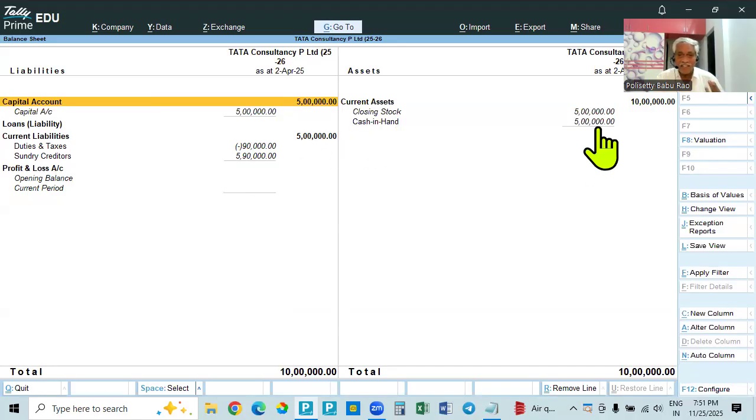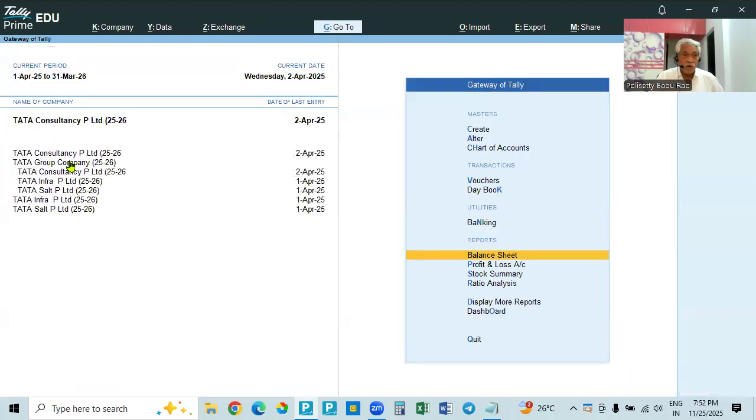So cash in hand 5 lakhs is there. And stock item, we have not sold anything. So stock item will be there as 5 lakhs, only taxable value. 90,000 is ITC, asset. So showing on the liability side, duties and taxes, it will show minus, means asset.